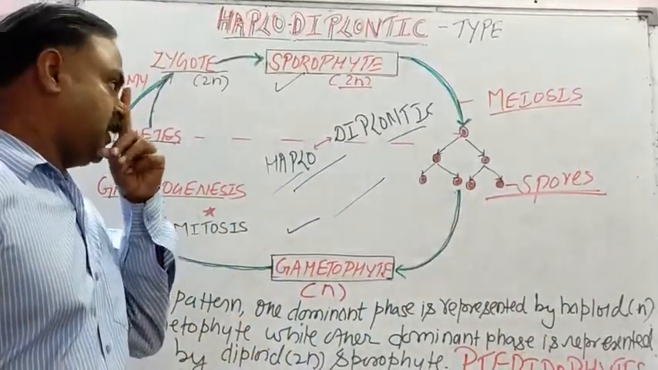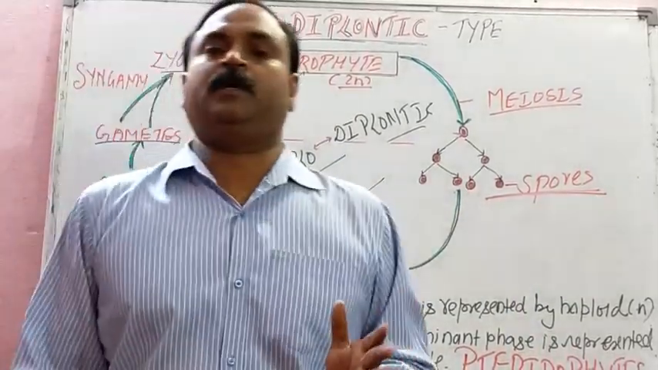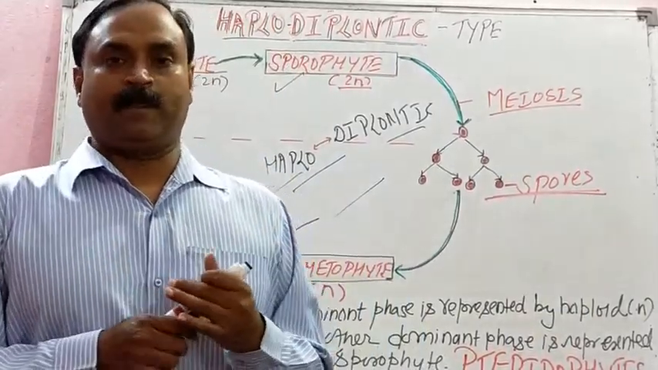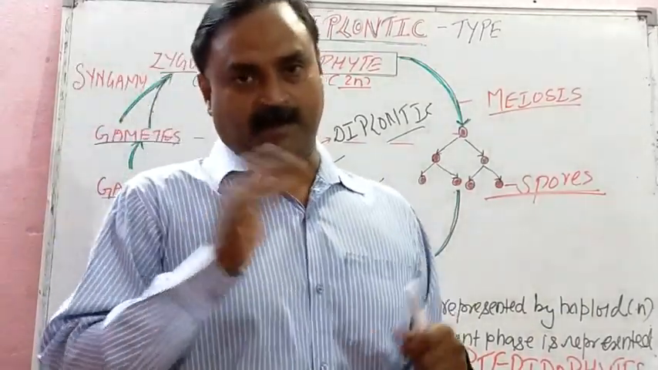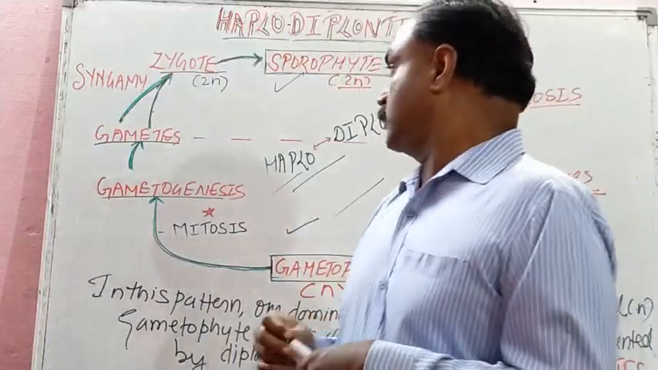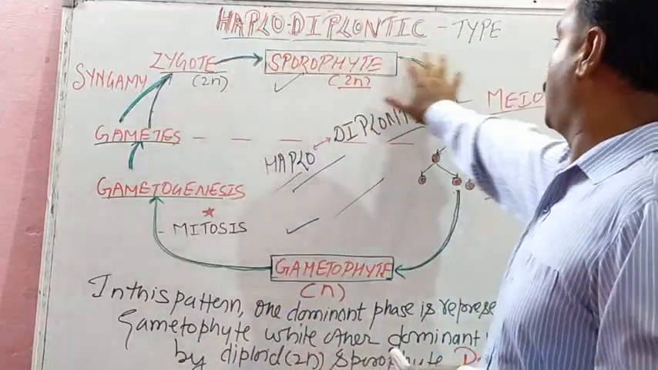So student, in this way we complete this chapter, plant kingdom. Now we will start animal kingdom after this chapter. So this is the last topic, haplodiplontic type.